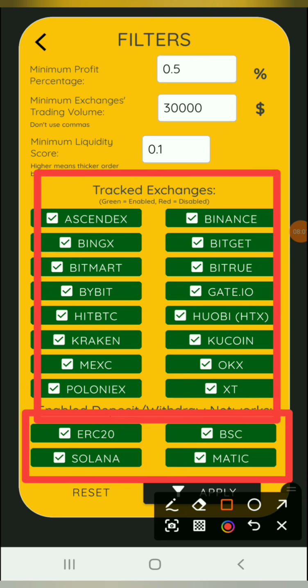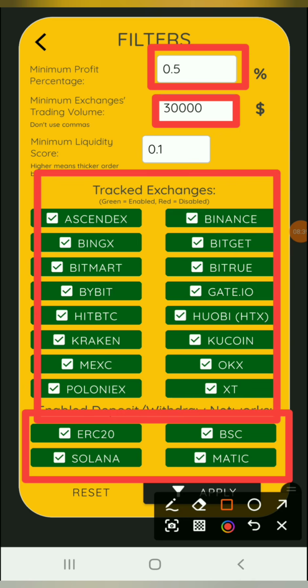All right, and over here is the minimum percentage profit that you can set. You can set it to give you profit of 5% and above, 1% and above, 3%, 10%. It doesn't matter how many percent you want. You can just set it over here, and this is the minimum exchange trading volume that you will want. Trading volume just means the amount of buys and sales of a crypto asset being sold or bought on the platform.